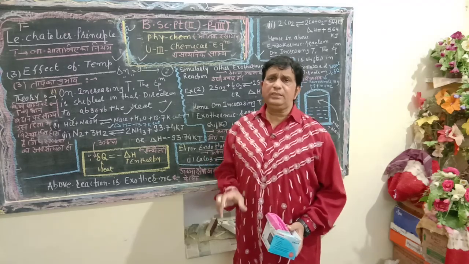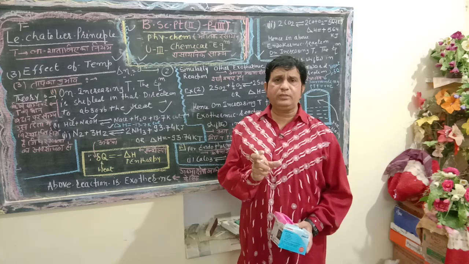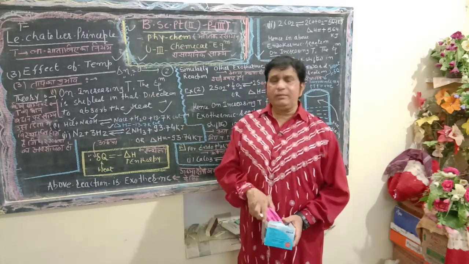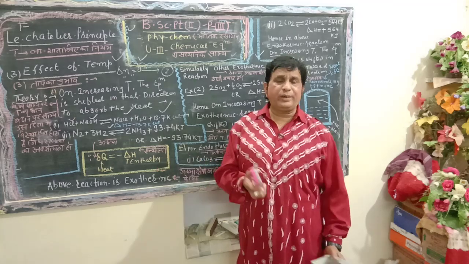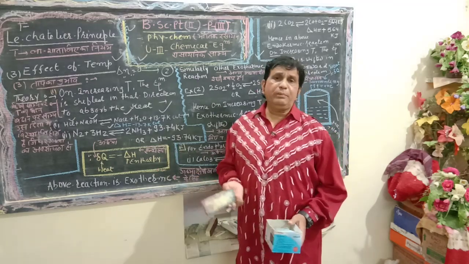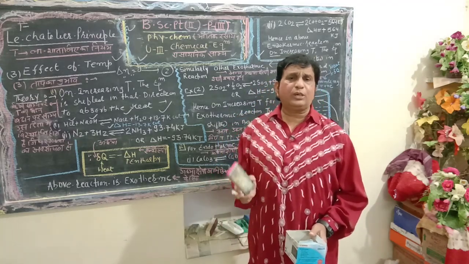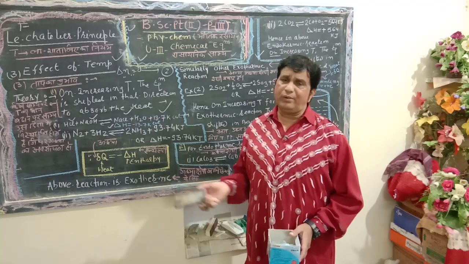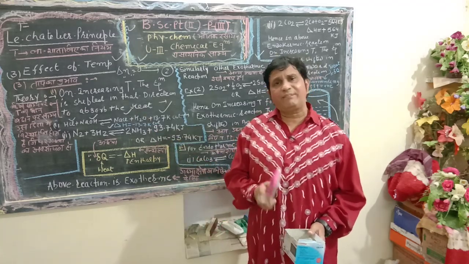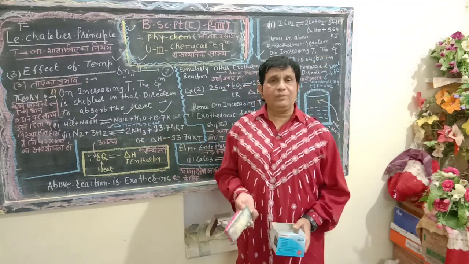Dear students, for del n equals 0, I have also explained the basic concept. For those reactions in which the number of moles of reactants and products are the same, the equilibrium state remains constant. No change will take place for del n equals 0. Now, after the briefing of our previous lecture, I will deliver today the effect of temperature.